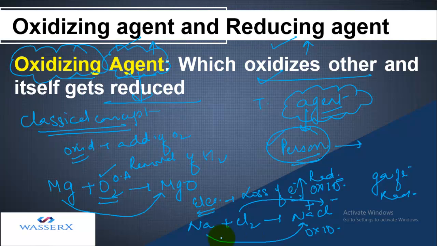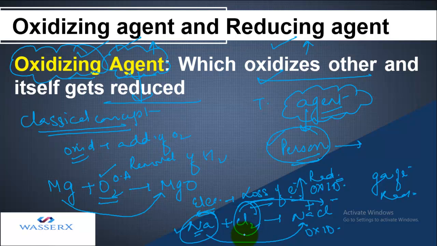Now the question is, which substance in this is regarded as the oxidizing agent? Obviously, the one which is making the other oxidized. Oxidation means loss of electrons, and who is losing that? Sodium. So sodium is getting oxidized. But who is making sodium oxidized? Obviously chlorine.